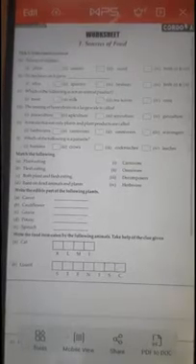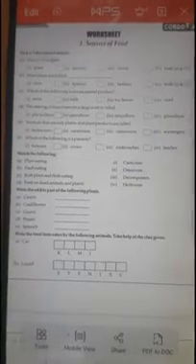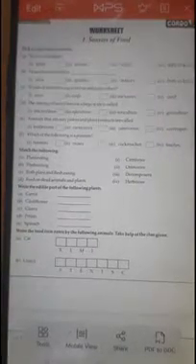Next is, match the following. Let me repeat it again. First answer is fourth option, second is second option, third is third option, fourth is second option, fifth is first option, and last one is fourth option. Now let us see the match the following.